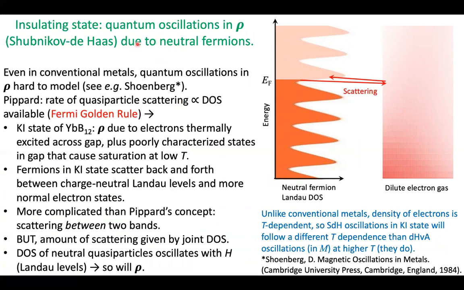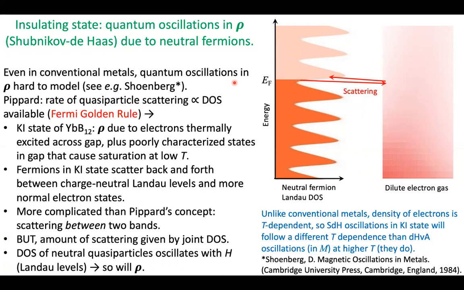How can you get quantum oscillations in the resistivity due to neutral fermions? Well, even in conventional metals, quantum oscillations in resistivity are hard to model. If we read Schoenberg's book, he uses an approximation due to Pippard, which proposes that the rate of quasi-particle scattering is proportional to the density of states available. This is just a Fermi golden rule argument.